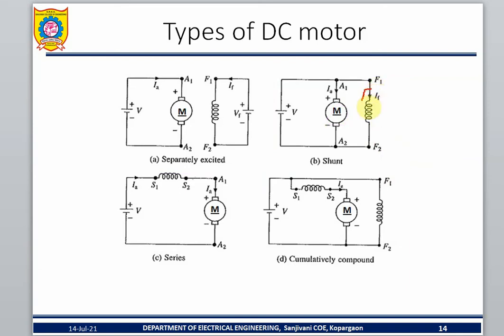This part is connected to here, this part is connected to here. This is the F1 part, this is the F2 part. So F1 and F2 are interchanged, or A1 and A2 are interchanged.